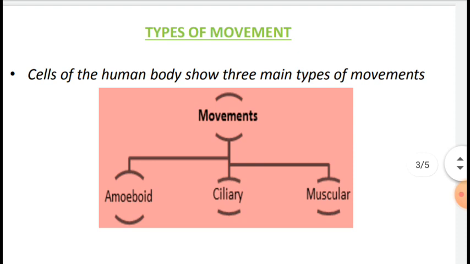Now let's discuss the types of movement. Cells of the human body exhibit three main types of movement. These main types are amoeboid, ciliary and muscular. These are the main types of movement observed in the human body. For this purpose, the cells, tissues and skeletal system are responsible for such types of movement, and there is a difference between these three types.